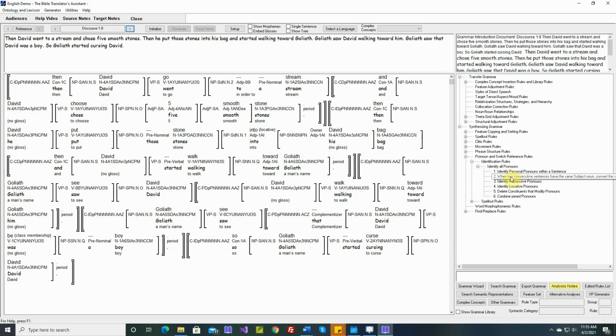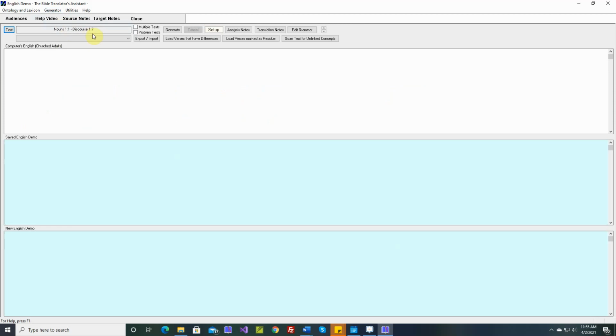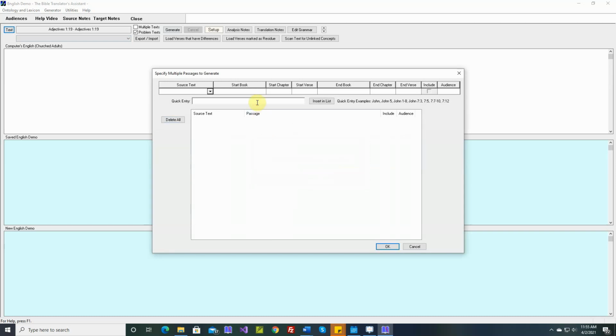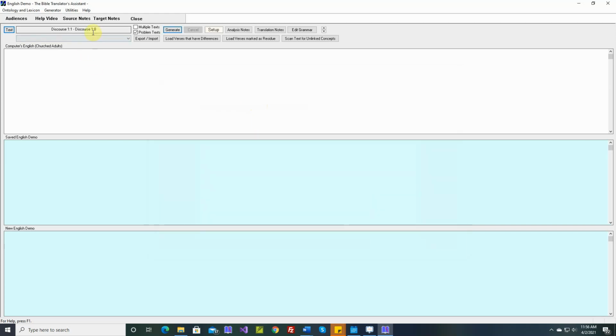Now this rule that deals with 2 consecutive sentences will affect other pronouns in our story. In the grammar introduction sentences where we work on isolated sentences, this rule has no effect. But let's go regenerate just Discourse 1.7 to 1.8. Let's say problem texts. Okay, let's delete all of these, and let's regenerate these to see if when we edited that rule, did that change anything else?